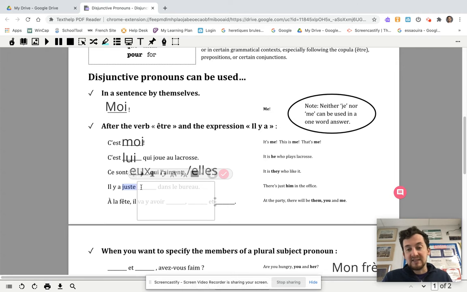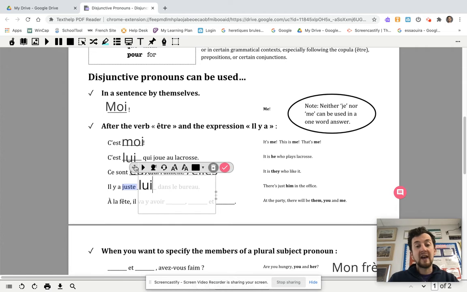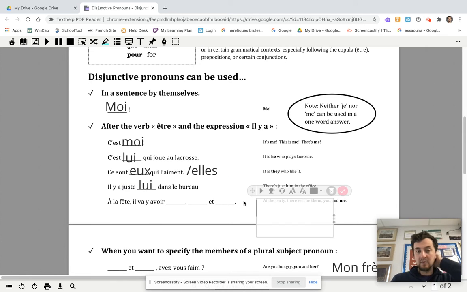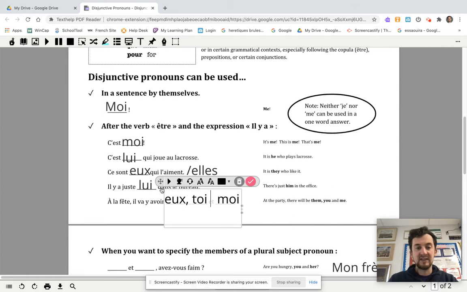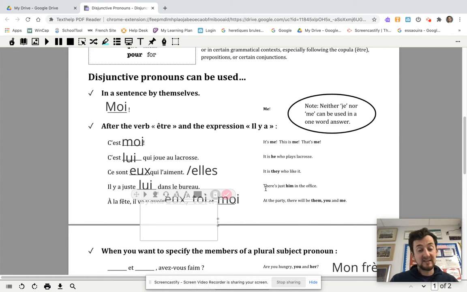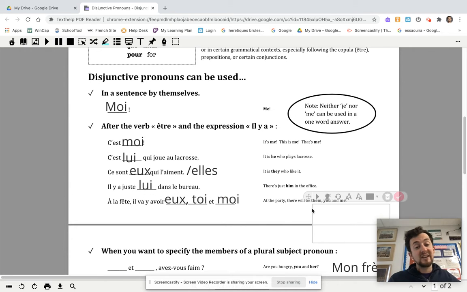If you want to say it's just him in the office, il y a juste lui dans le bureau. So after il y a, you're also choosing moi, toi, lui, elle, soi, nous, vous, elle again. So at the party, there's going to be them. We could use eux or elles there. Toi and moi. So again, after the expression il y a, this expression il y a is in the future, which is tricky. Il va y avoir, as opposed to il y a, there's going to be.